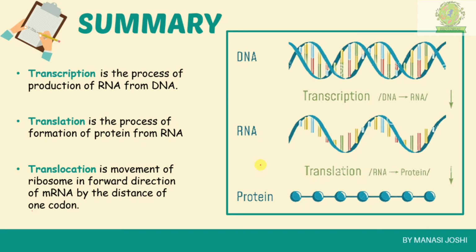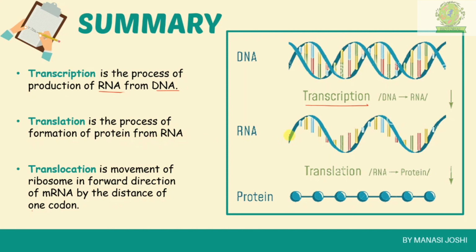Now, condensing all these 3 processes in this slide, we learned about transcription, which is the process of production of RNA from DNA. In other words, the information which was present on the DNA is copied onto the RNA, and that process of copying is known as transcription. Later comes translation. It is the process of formation of protein from RNA.